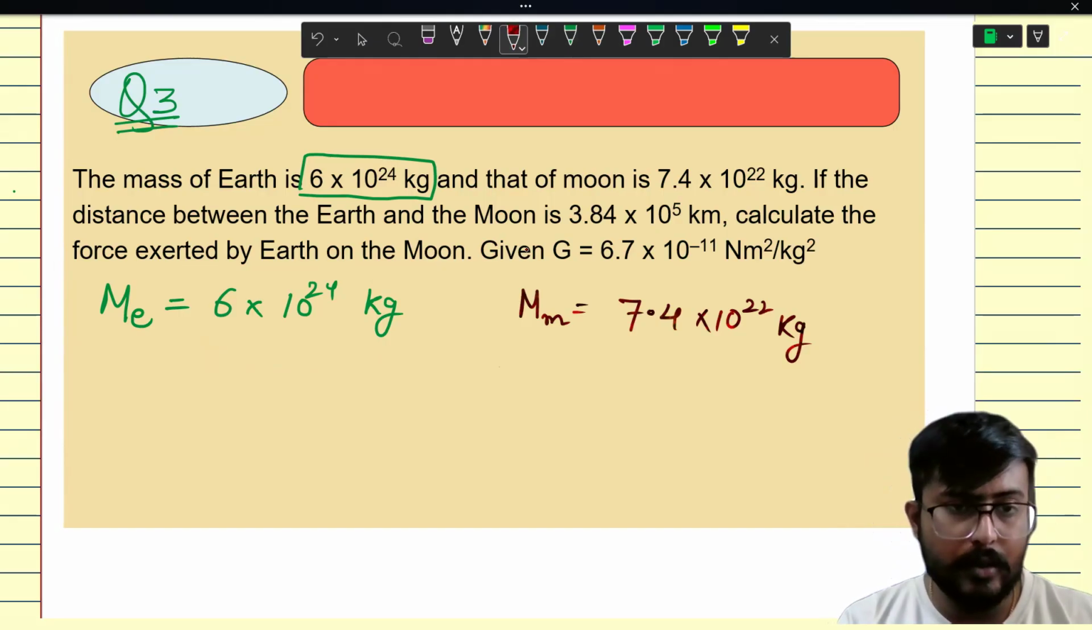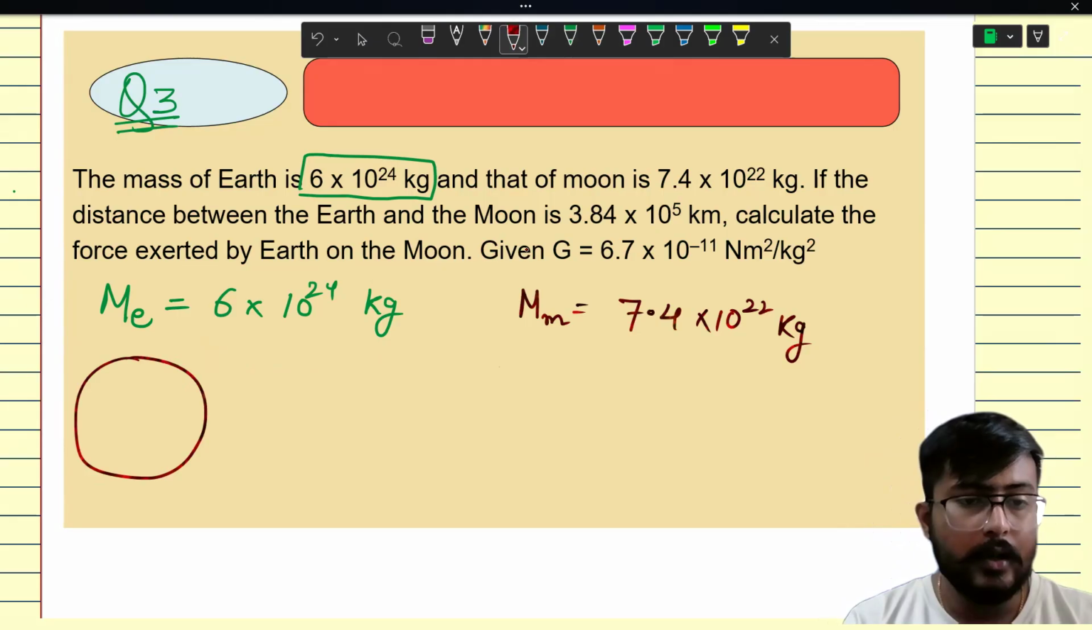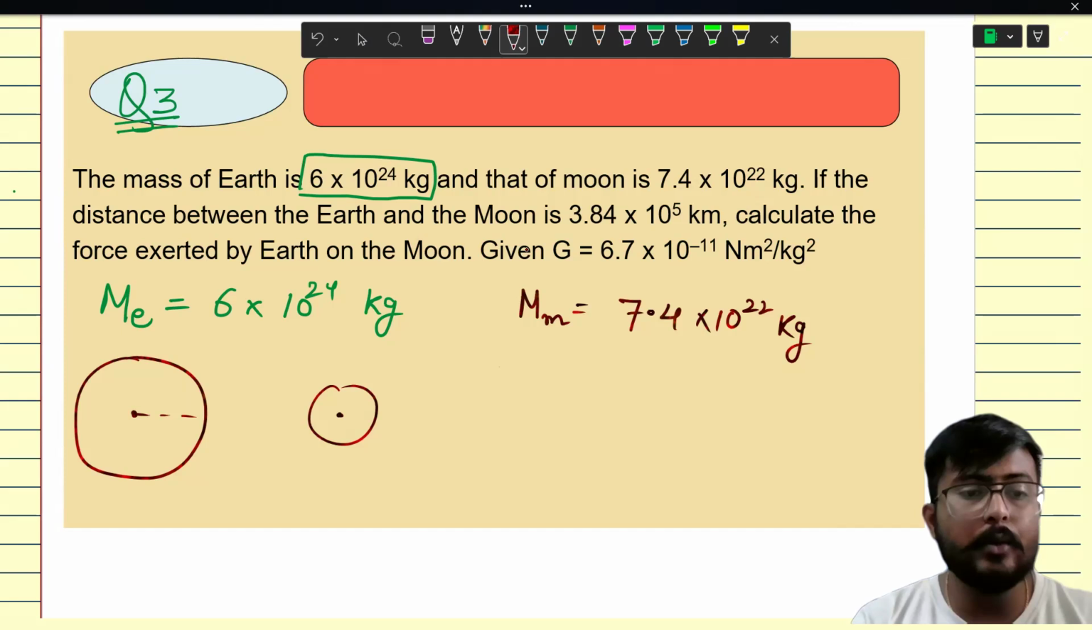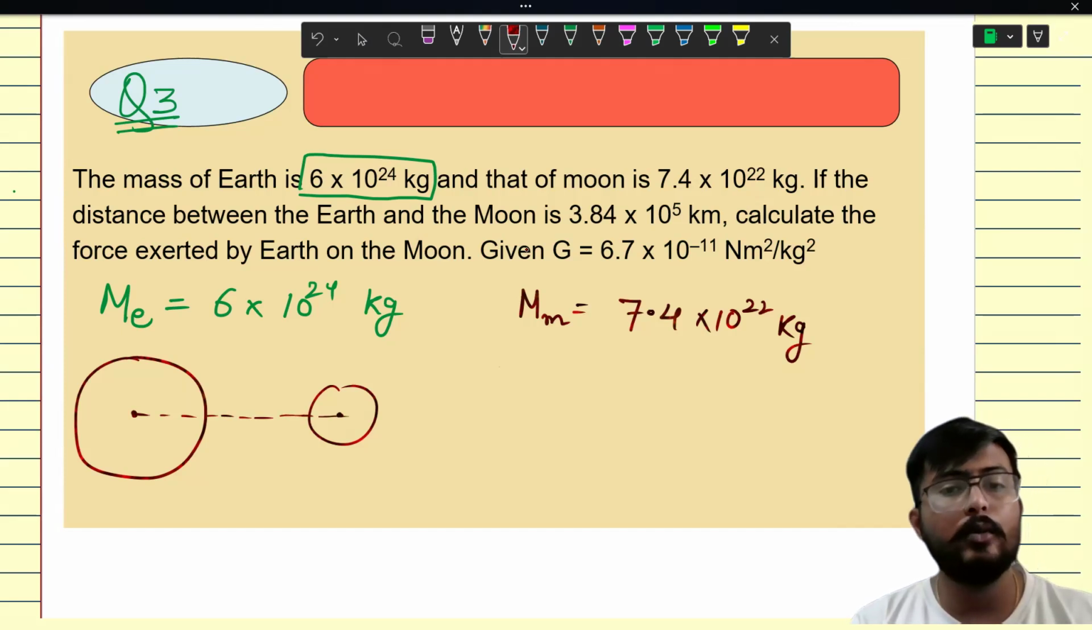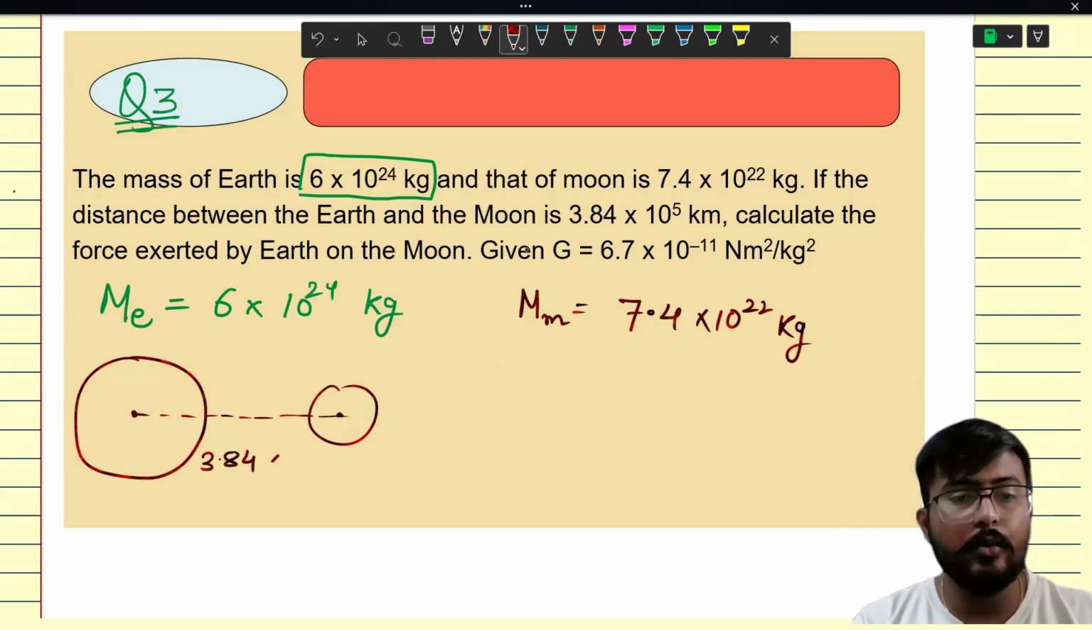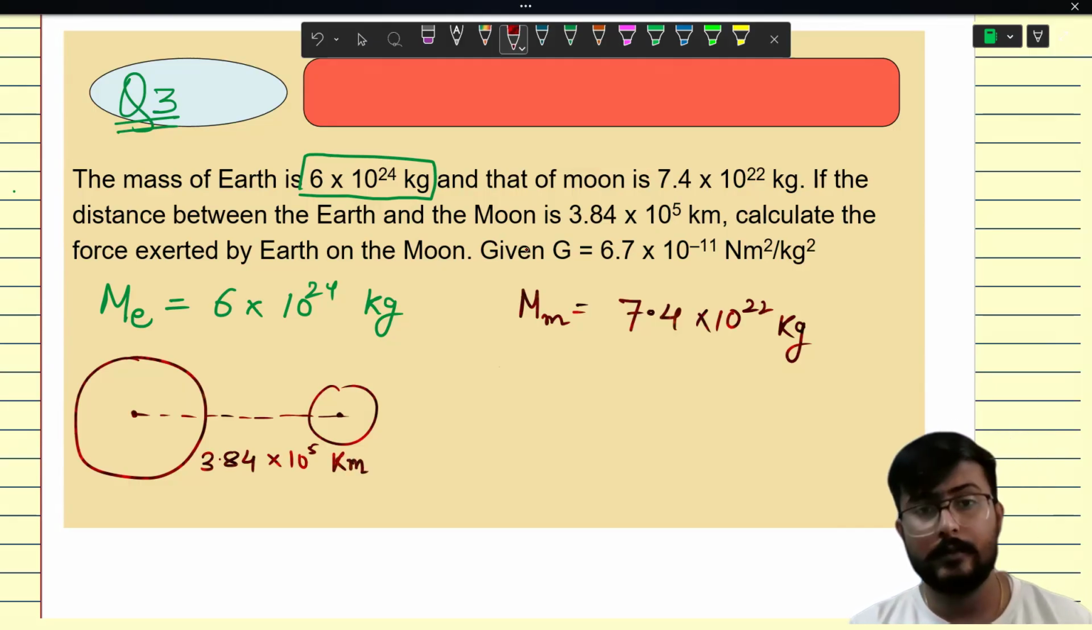The distance between Earth and Moon. Let me just make a diagram, a figure. Let's suppose this is Earth and this is Moon. This is its center. This is its center. So the distance between the center of Earth and Moon is 3.84 into 10 to the power 5 kilometer. Okay, this much kilometer.